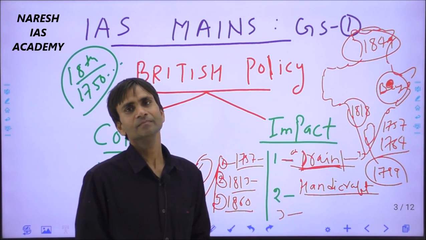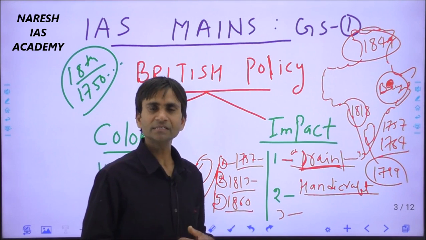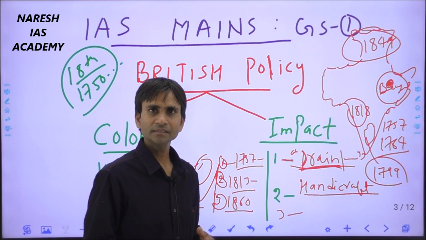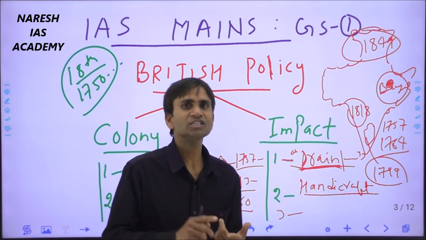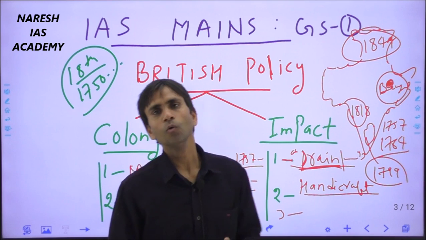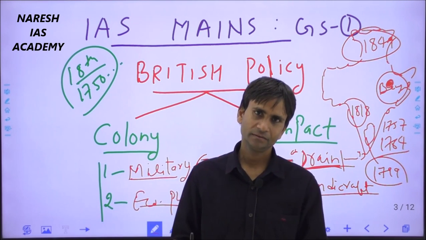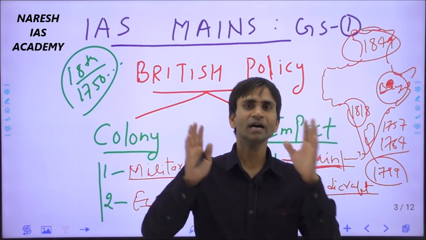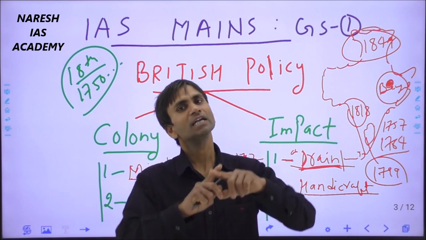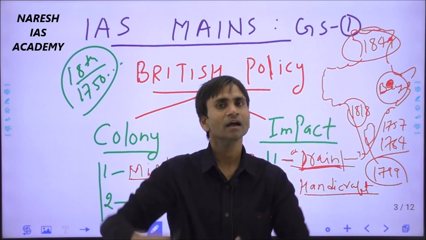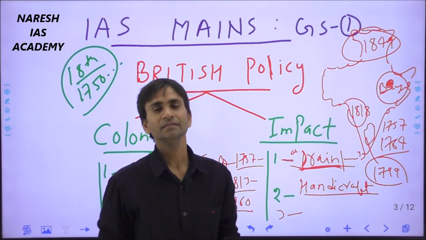The agriculture sector was brought under the British policies. First, the British government changed the ownership of the land. Who was the owner of the agricultural land before the Britishers? Now it was changed under the different land tenure policies, right?